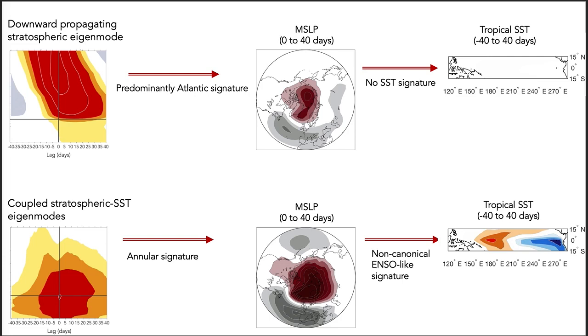In contrast, the tropospheric-based NAM events, which are shown in the bottom row, have a more annular signature in terms of sea level pressure, with centers of action over both the Atlantic and Pacific basins. Interestingly, the SST anomaly that goes along with these types of events exhibits a non-canonical ENSO pattern.